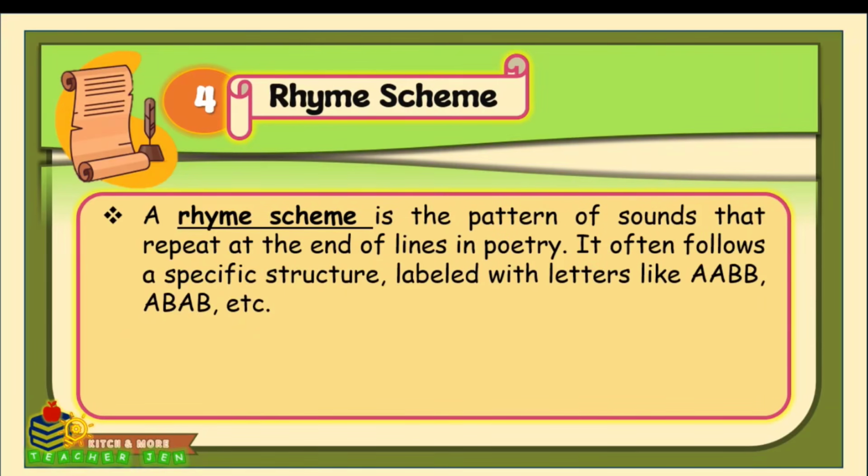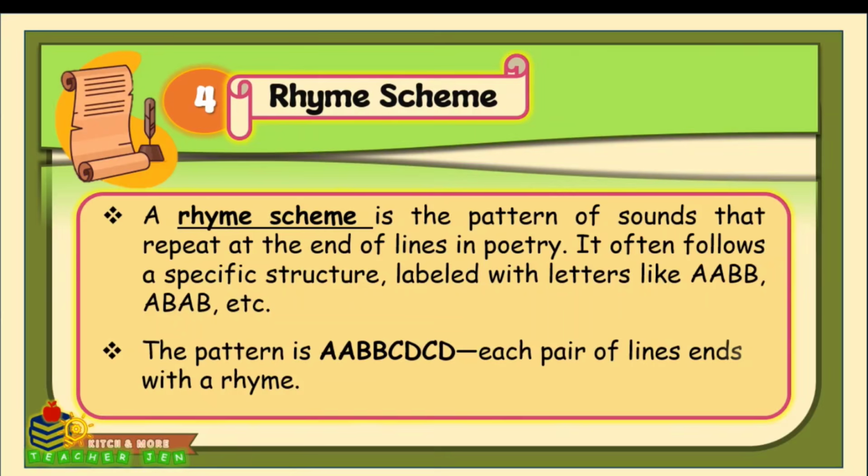Another one is a rhyme scheme. Rhyme scheme is the pattern of sounds that repeat at the end of lines in poetry. It often follows a specific structure, labeled with letters like AA, BB, AB, AB, etc. In the poem, the pattern is AA, BB, CD, CD. Each pair of lines ends with a rhyme. This organized rhyme gives the poem a smooth, flowing rhythm, almost like a lullaby. But even though it sounds calm, the feelings behind it are not calm at all.